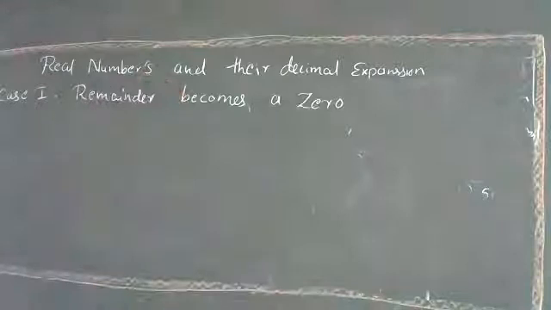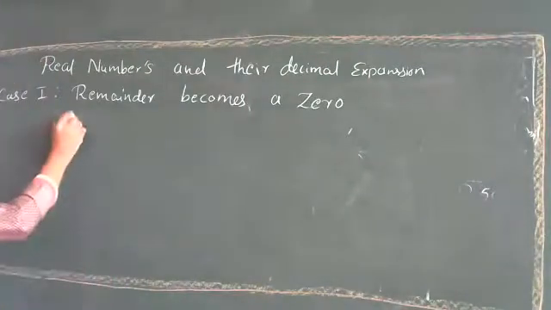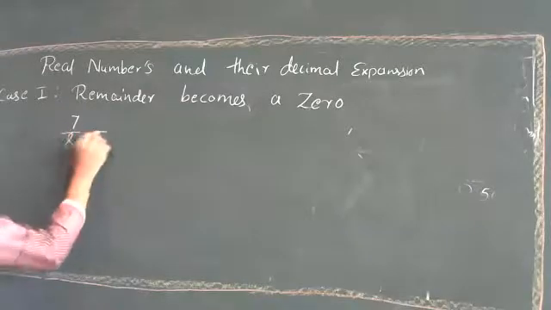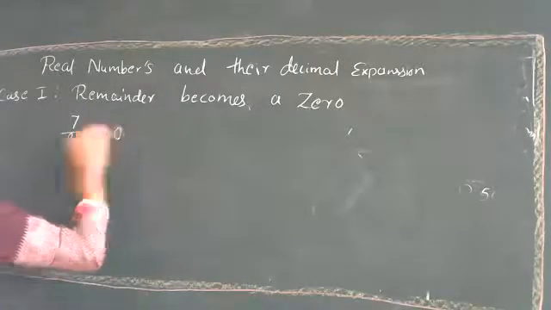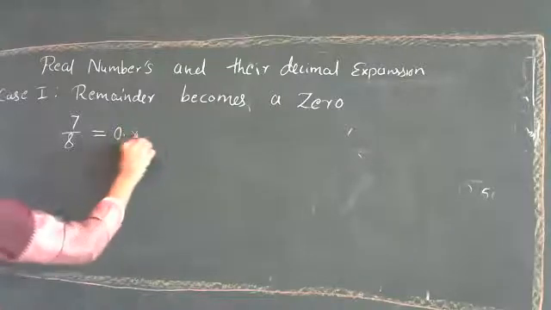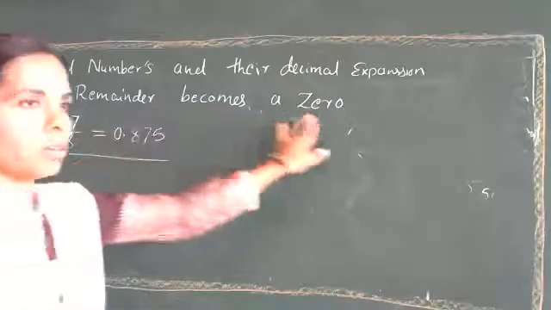Already we have seen three examples. For which example does this condition follow? When are we going to get a remainder as 0: first example, second example, or third one? Second, for 7 upon 8 or 8 upon 7? 7 upon 8, right? What is the answer for that? 0 point 875. Yes. So after this we are going to have a remainder as 0. So this is the example for remainder becomes a 0.